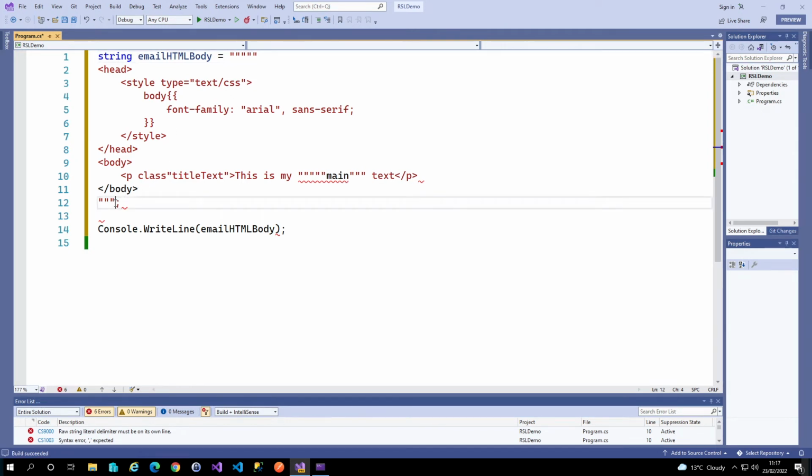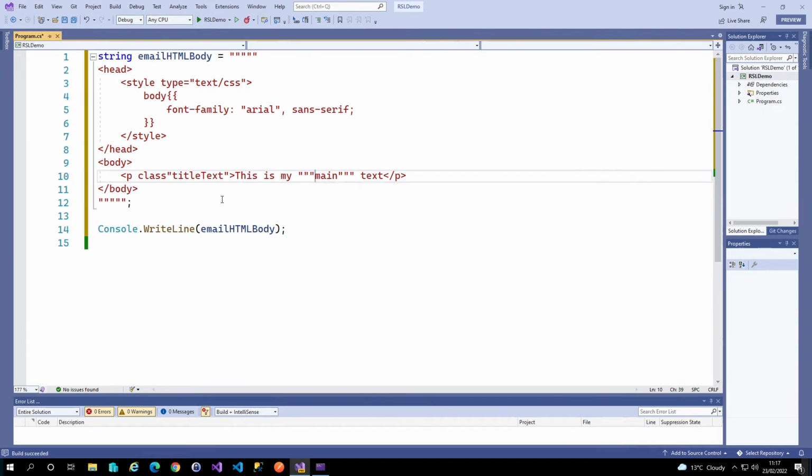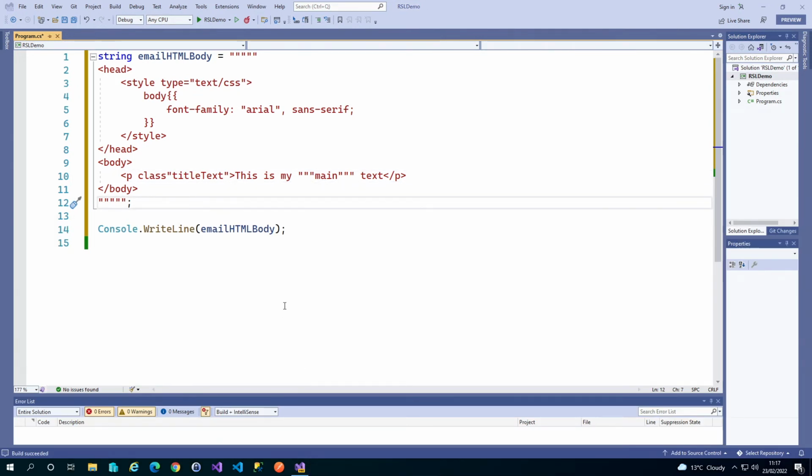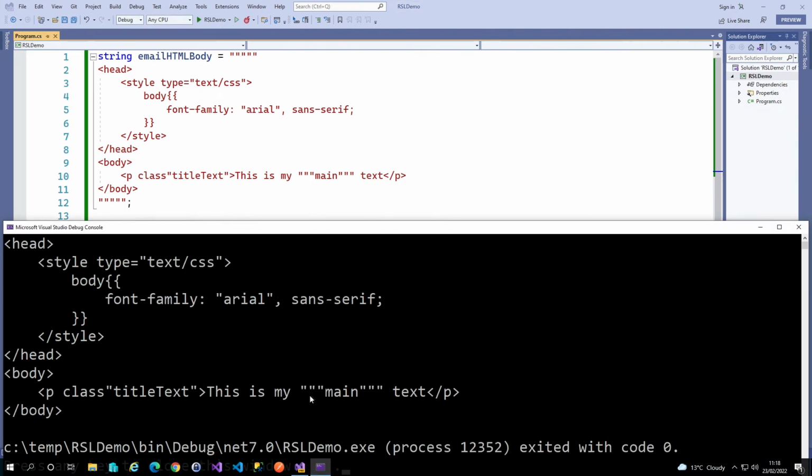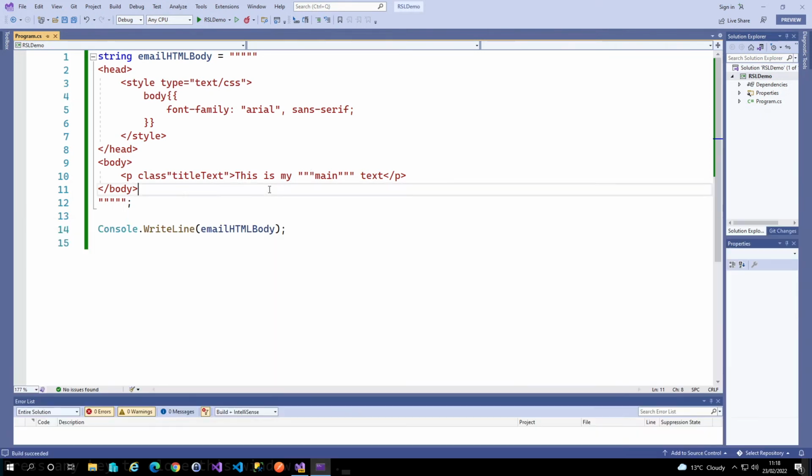so I can go and put 5 quotes in here and 5 quotes in there, and if Visual Studio wasn't trying to help me, it now thinks that is perfectly valid, and so we can still run this up as we would expect, and we'll see the 3 quotes around the main text as we would hope and expect. So we're not limited in terms of how many quotes we can copy and paste in. We just have to make sure that the delimiter has the right amount or more than the actual content contained within the string. So what about string interpolation?